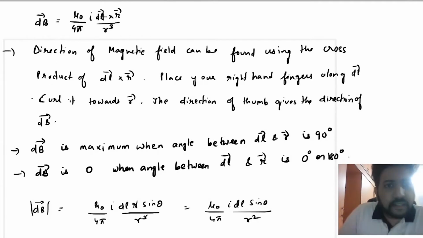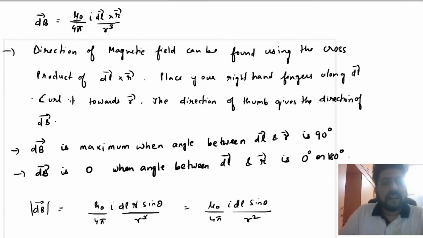The direction of dB vector is along dl cross r. So the direction of magnetic field can be found using the cross product of dl and r. You know that to find the direction of any cross product, you place your right hand fingers along the first vector, curl it towards the second vector. The direction of thumb gives the direction of magnetic field.